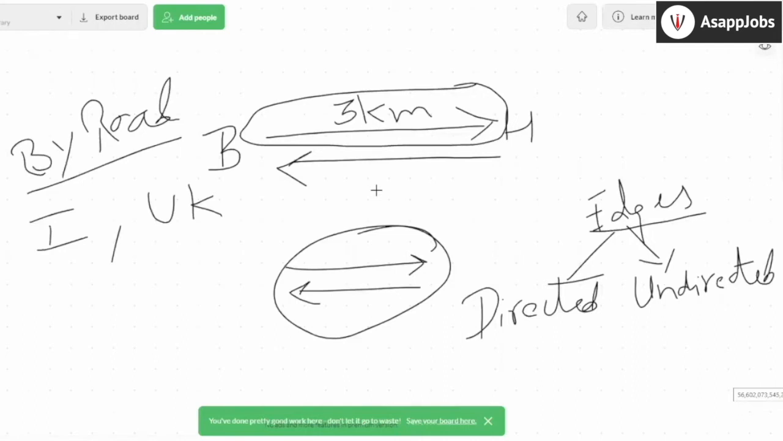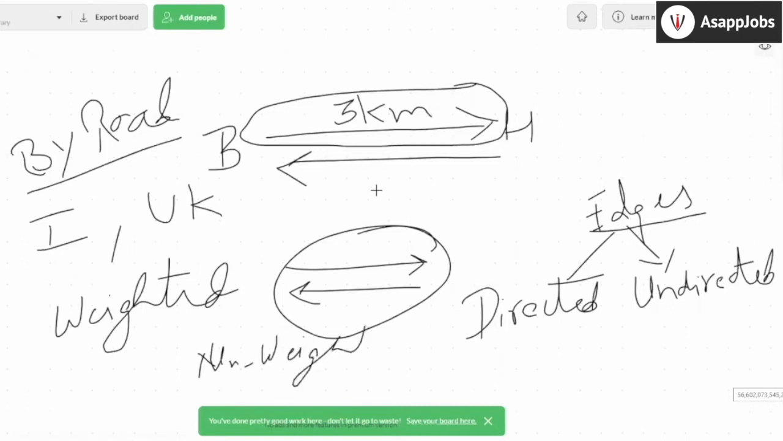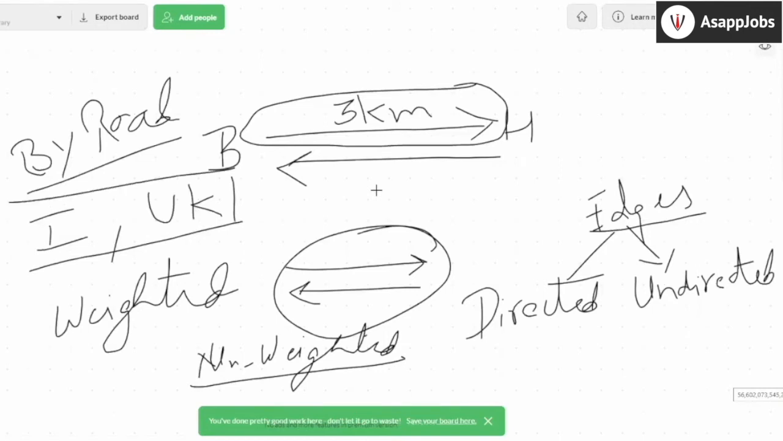If there is a road, the answer is yes. If there is no road, the answer is no. So in this case, you don't care about the length of the road. Based on this, again, you define two kinds of graphs. One is weighted. Weighted is basically where we care about the length, the property of an edge. And the other kind of graph is non-weighted, or you can say unweighted graph. Specifically the case we mentioned, where you want to find whether there is connectivity between India and UK, is for these kinds of things.